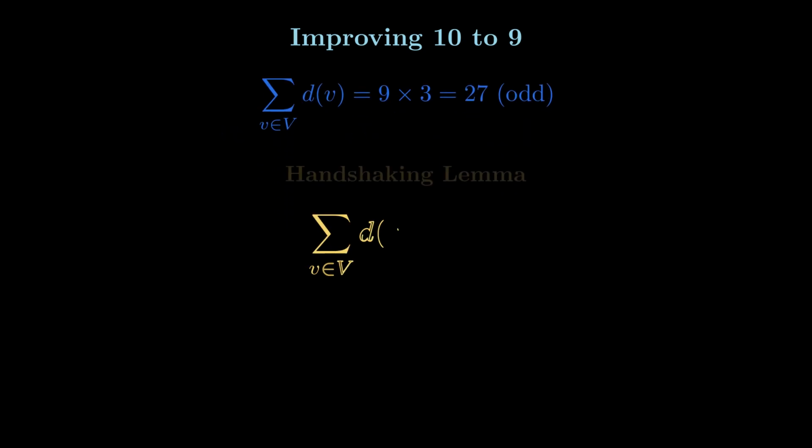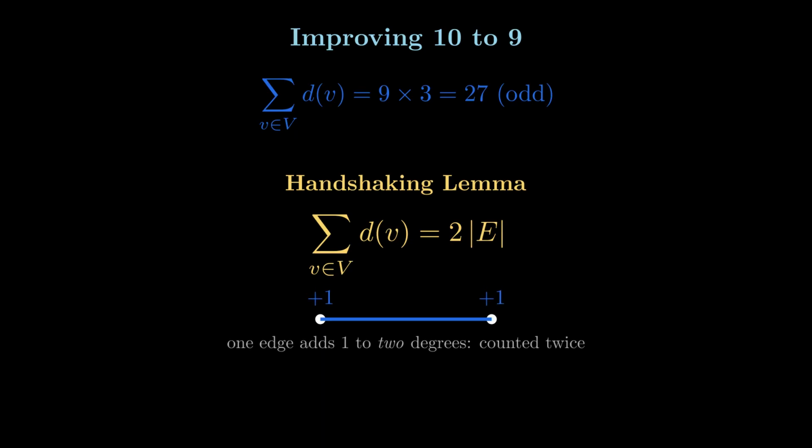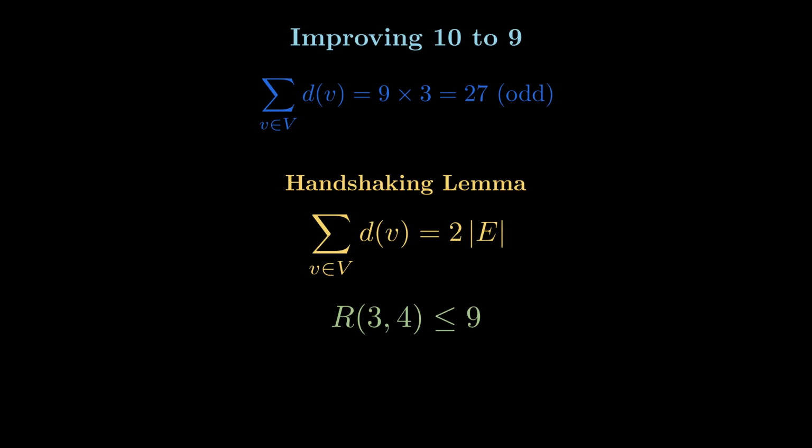If we add up all those degrees, 9 times 3 is 27, which is an odd number. Now, the key fact. The handshaking lemma in graph theory states that the degrees always add up to exactly twice the number of edges, which is an even number. Why is that true? Every edge has 2 endpoints, so it adds 1 to 2 different degrees. That means each edge is counted twice in the sum of degrees, so the total is exactly 2 times the number of edges. However, 27 is odd, which cannot equal an even number. This is a contradiction. So, 9 people can't avoid it either, and R(3,4) is at most 9.